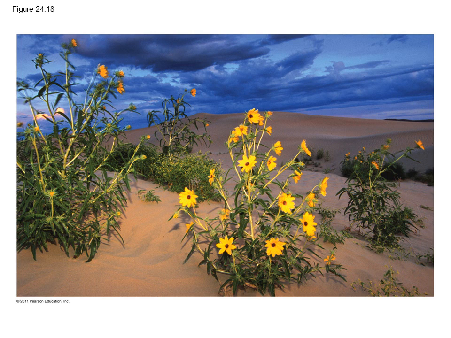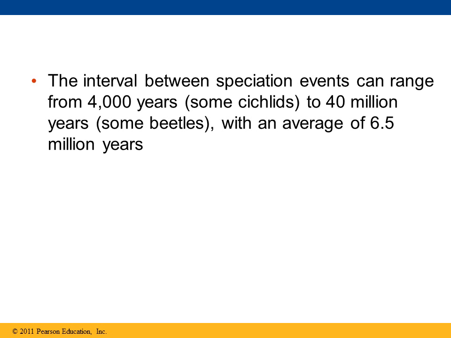Here's a picture of the hybrid sunflower species in its habitat, a dry sand dune. So the intervals between speciation events can range from 4,000 years in some cichlids to 40 million years in some beetles, with an average of about 6.5 million years.